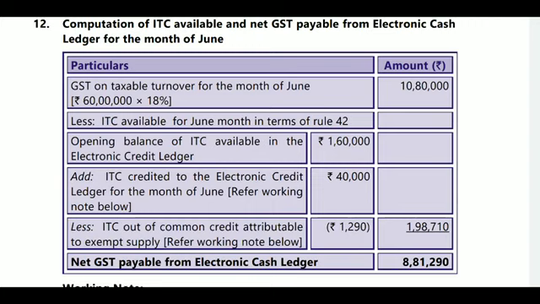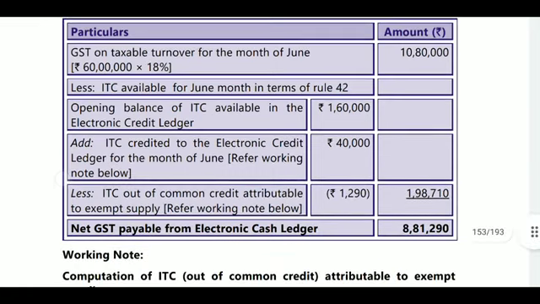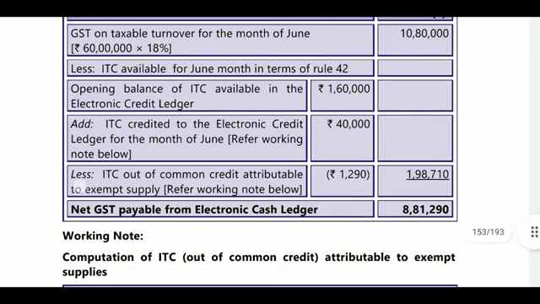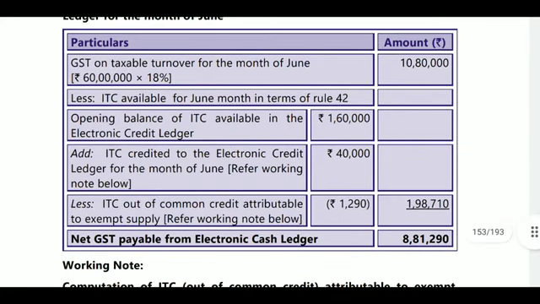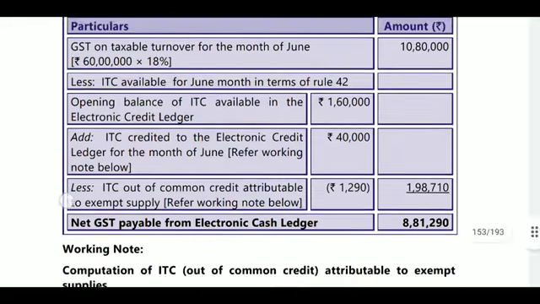This month 40,000, but this 40,000 includes both taxable and exempted. So to the extent of common credit eligible for exempted will be deducted, that is 1,290. Less total amount will be 1,98,710. Total GST payable for electronic cash ledger will be 8,81,290. So how we will get the 1,290?